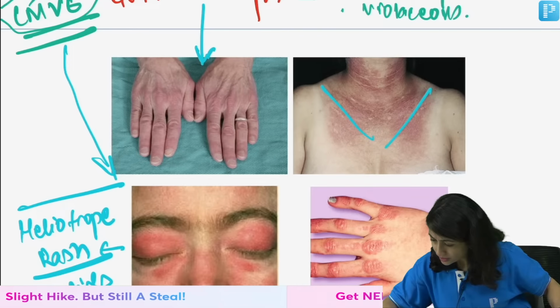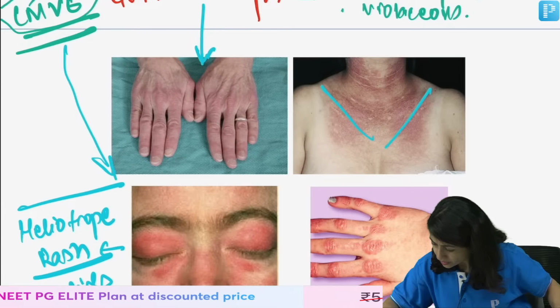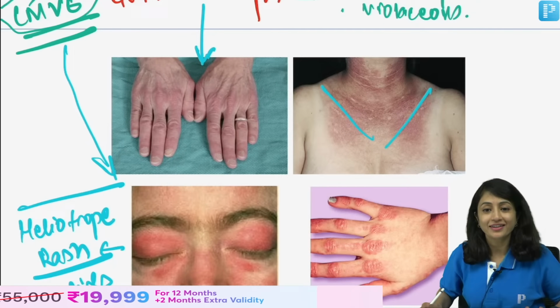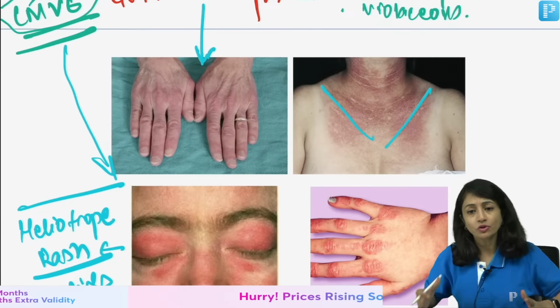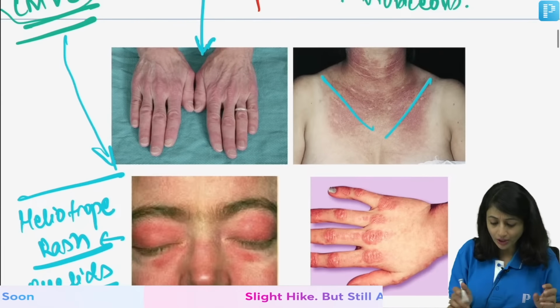Perfect. Hair combing sign. Any questions on this? You've written everything. I think you're all very well prepared. Yes, erythema means redness. So in dermatology, when you see erythema, you mean redness. Yes, we are coming to the holster sign also. I'll show you that also, but is this clear?